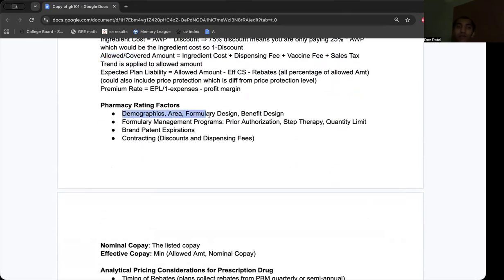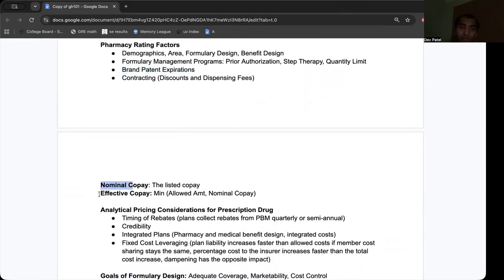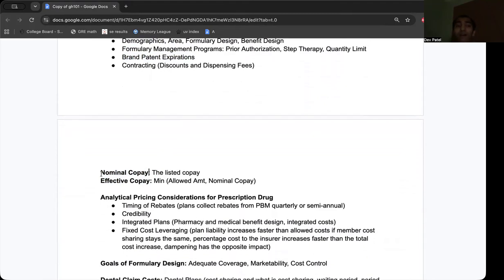Rating factors, demographics, formulary design, and then management programs, we have prior auth, step therapy, quantity limit, where we already have gone through these brand patent expirations. So now we can finally create this generic, and then now this moves in the formulary tier type. Contracting, discounting, dispensing fees, nominal versus effective copay. Effective copay is what the member is actually paying.